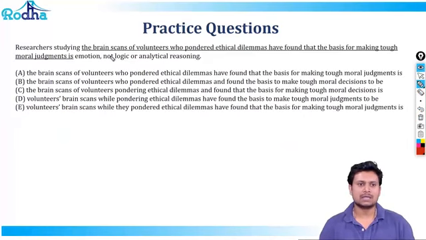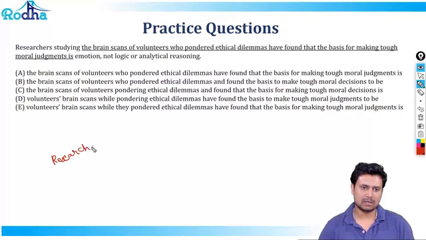Now it says researchers studying the brain scans of volunteers who pondered ethical dilemmas have found that the basis for making tough moral judgments is emotion, not logic or analytical reasoning. Now, two or three things are happening here. Let's just break this thing down. So, researchers are studying. What are they studying? Brain scans of volunteers.